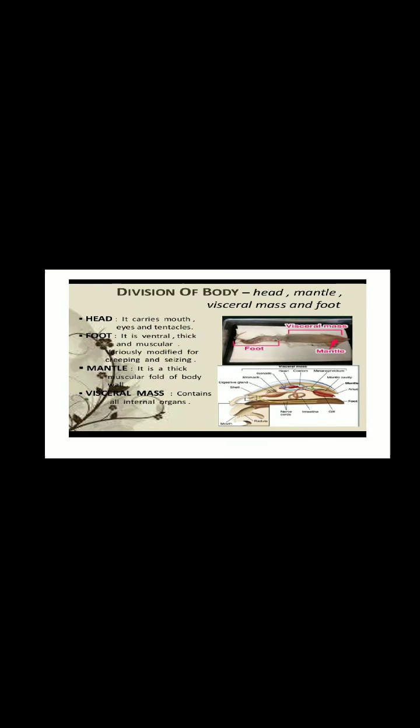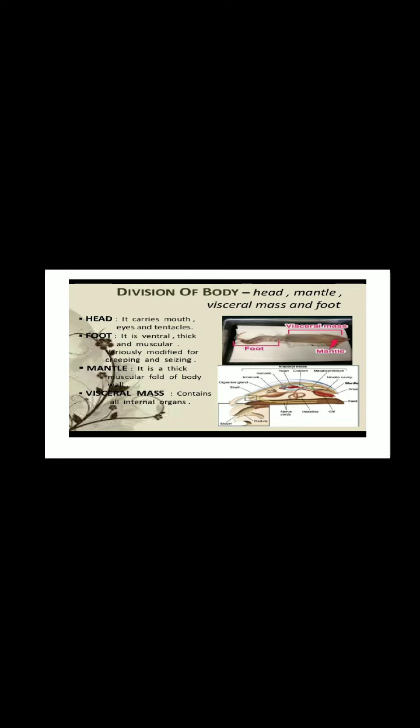Okay, so visceral mass means what? It's the matter present inside the shell. It can hold the bulk of the digestive, reproductive, excretory and respiratory systems. Mantle, of course, I told you, is the soft covering formed from the body wall of mollusca. This mantle only covers the visceral mass. And mollusca is the second largest phylum next to Arthropoda. Already I told you Arthropoda is the largest phylum, isn't it? So next to that, mollusca comes.